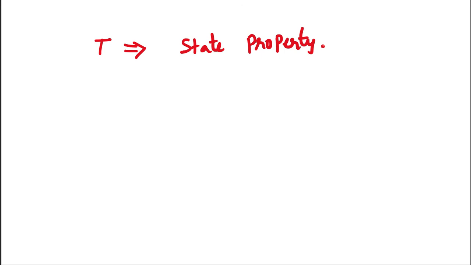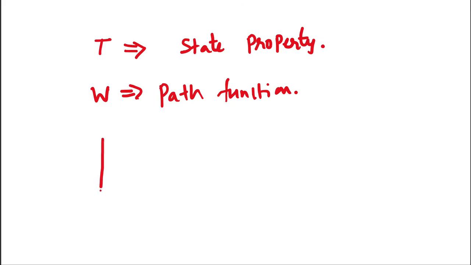Okay, but work is a path function. How is it a path function? Let's say you have done work in a process where you have brought about the same volume change. Let's talk about two processes in two different ways. Let's say both are expansions.